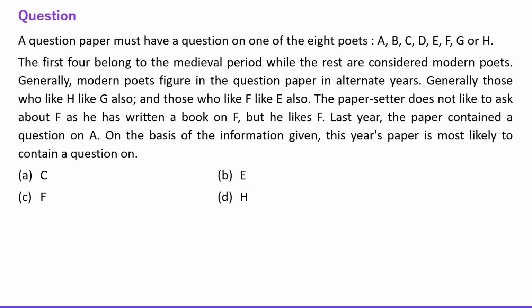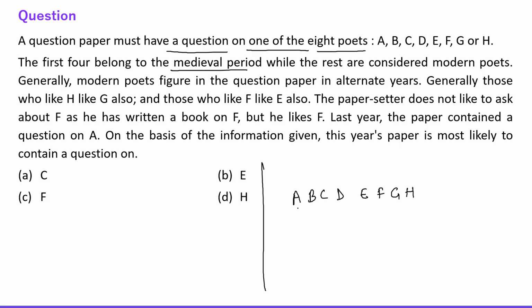The next question is, a question paper must have a question on one of the 8 poets A, B, C, D, E, F, G or H. Alright. The first 4 belong to medieval period. Okay, this is medieval period. And this is what? This is modern period.